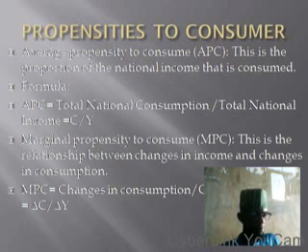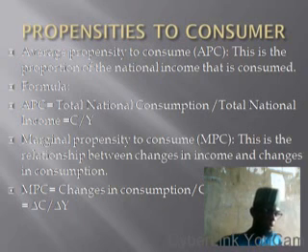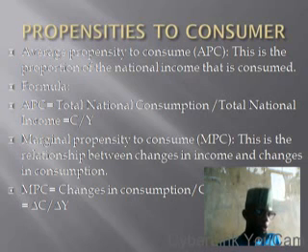Now, let's continue with propensities to consume. Now, average propensity to consume, which is APC. It's not the APC of a particular political party. It's APC in economics. What is that? This is the proportion of the national income that is consumed. That is the amount you consume out of your total income in a particular month. That's what we call average propensity to consume.